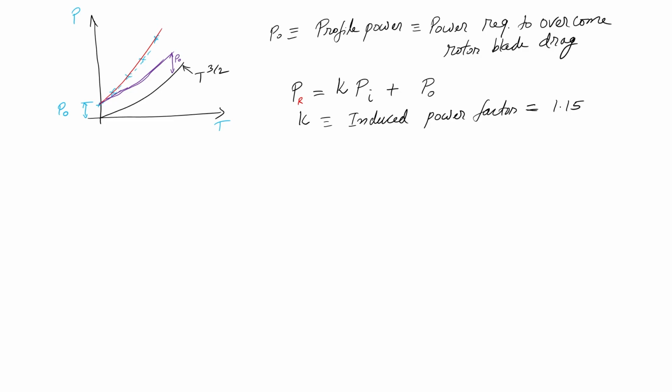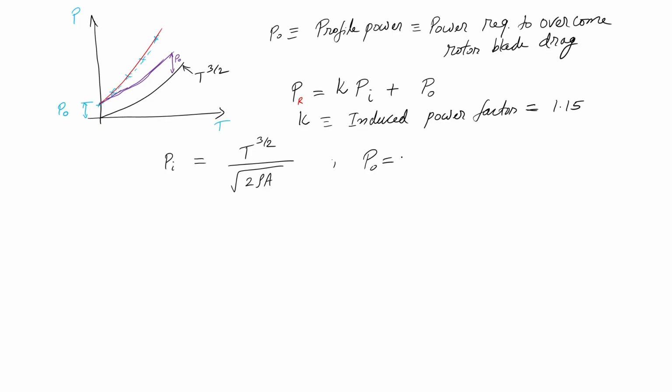So, this gives my total power, and I already know what is my induced power. So, what is my induced power? T to the power 3 by 2 by, okay. I will multiply this with kappa, but what is my profile power?